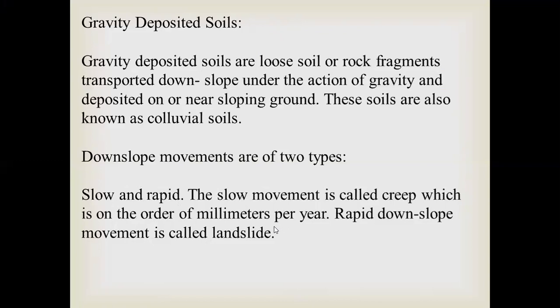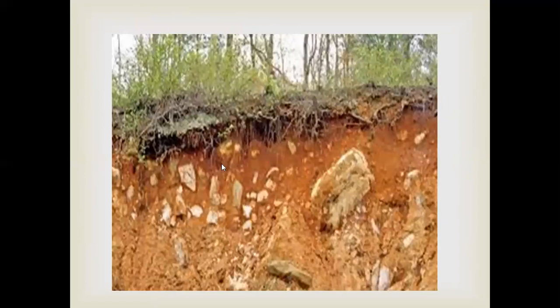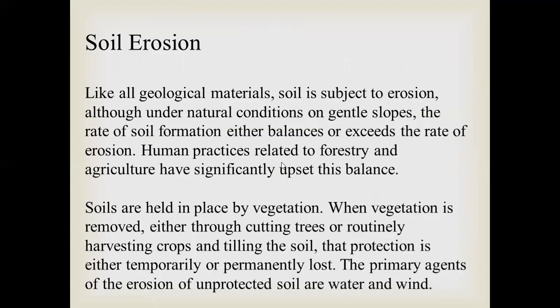Slowly, the material goes down the slope and here you will see that the gravity is acting on the movement of the soil particles in a very, very slow manner. Rapid downslope movement is called a landslide. So here you can see that there is a landslide occurring in all those areas where the roots are holding onto the soil, they are there, but the other parts where the roots are not there, that means where the trees are not there, the entire portion has come down the slope in a very rapid manner. That is why it is called a landslide.